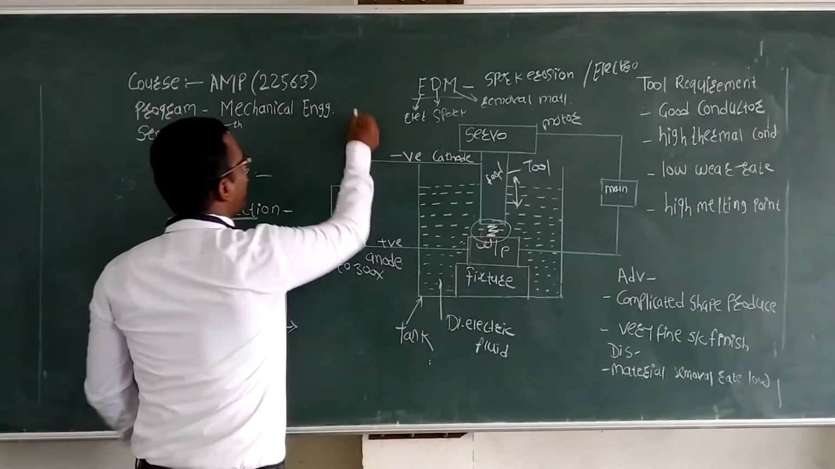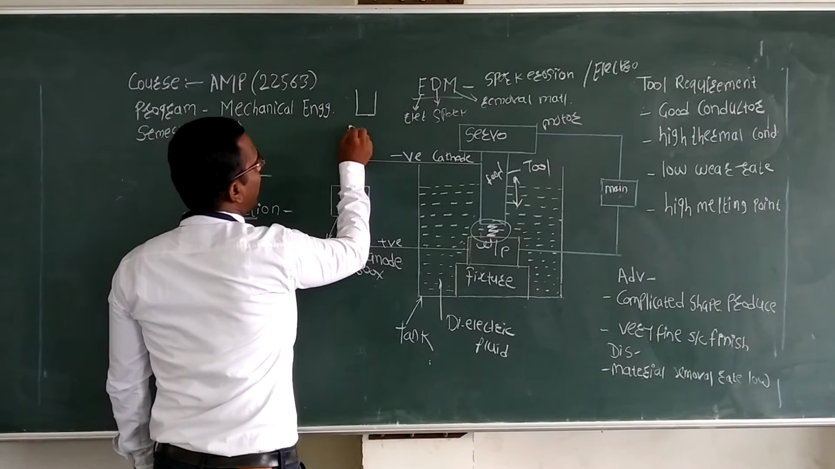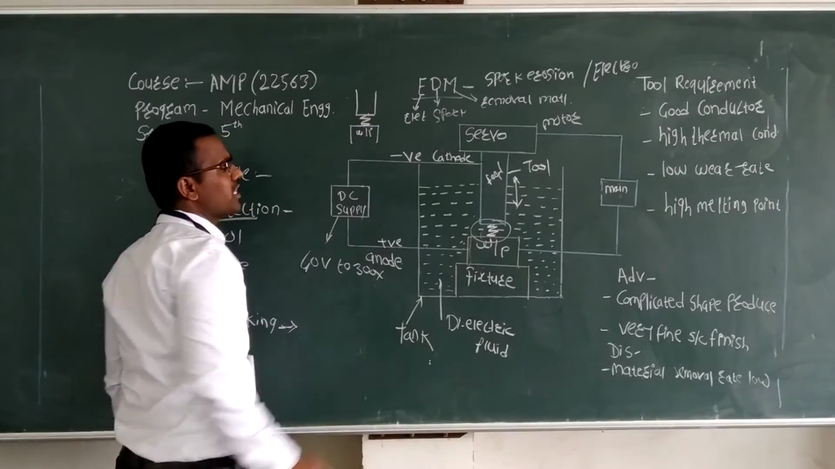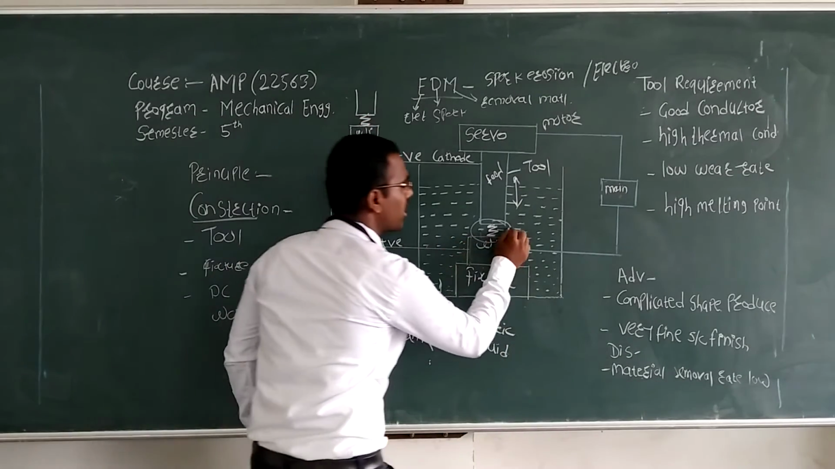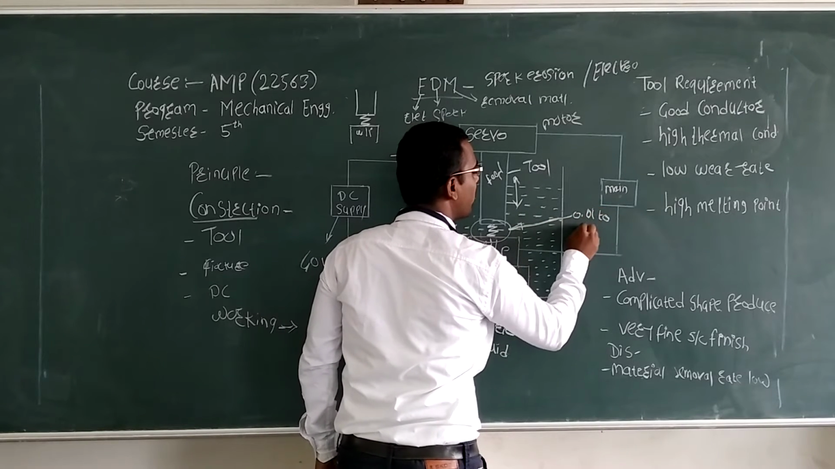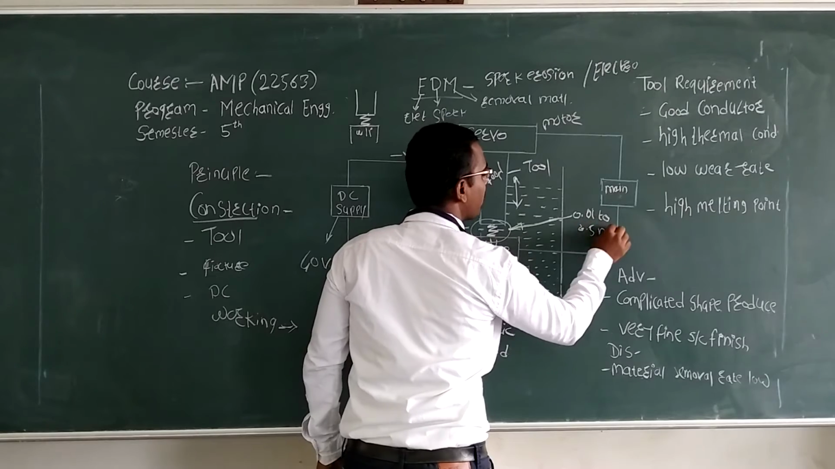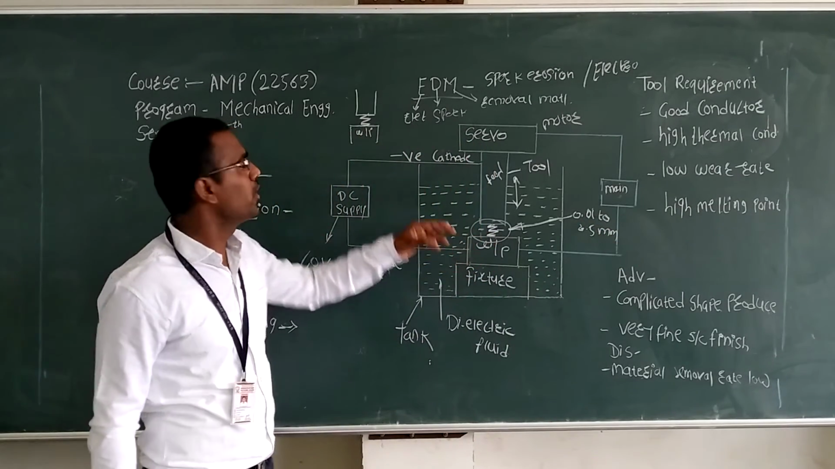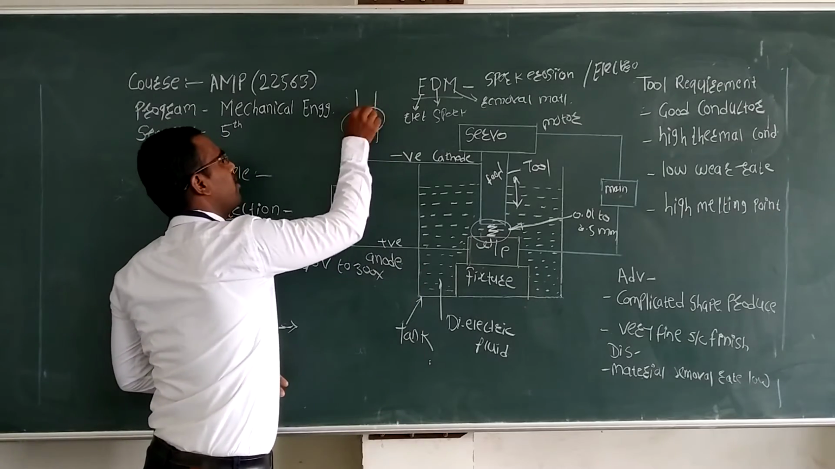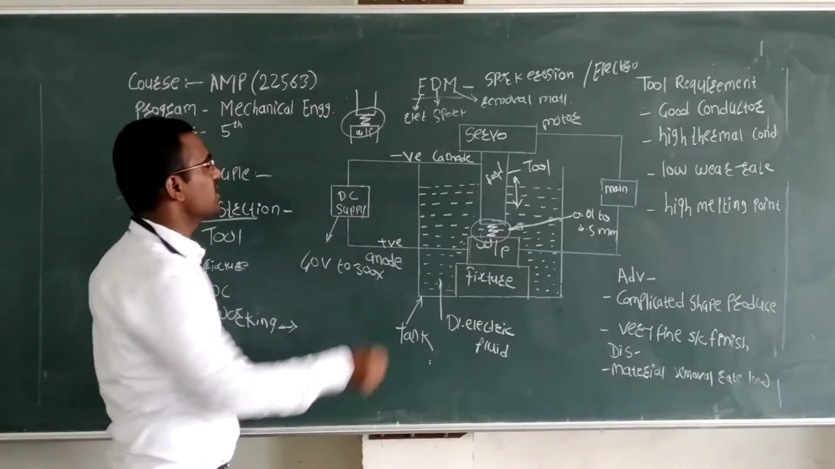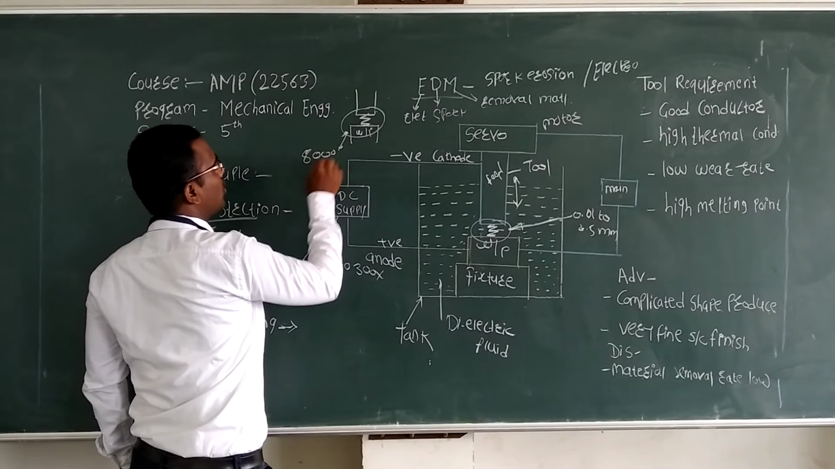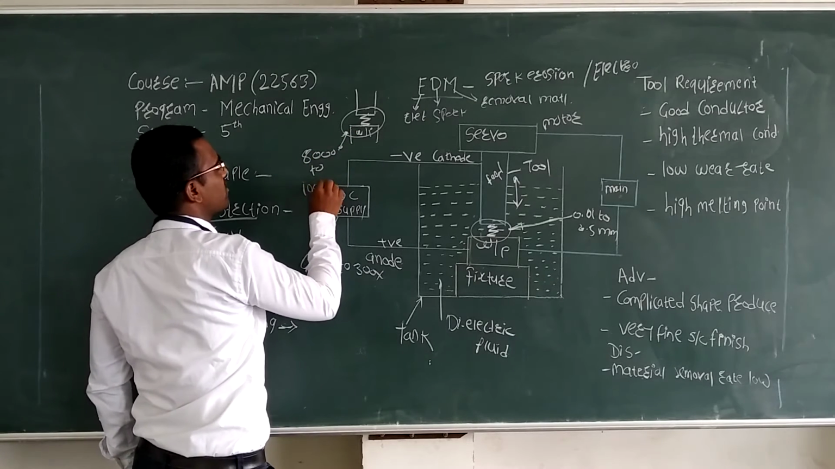For example, consider this is the tool and this is the workpiece. In that workpiece, the gap which has to be provided is 0.01 to 0.5 mm. A 0.5 mm gap will be provided between the tool and workpiece. At that time, heat will be generated, which is nearly 8,000 to 10,000 degrees Celsius.